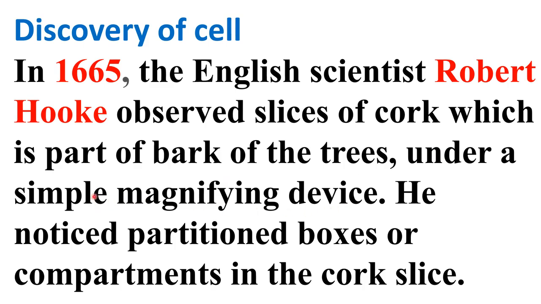He noticed that these cells were looking like partition boxes or compartments in the cork slice. So he gave the name cell to them.